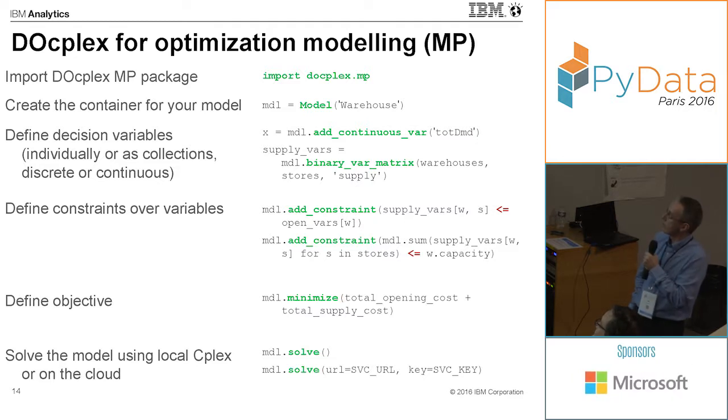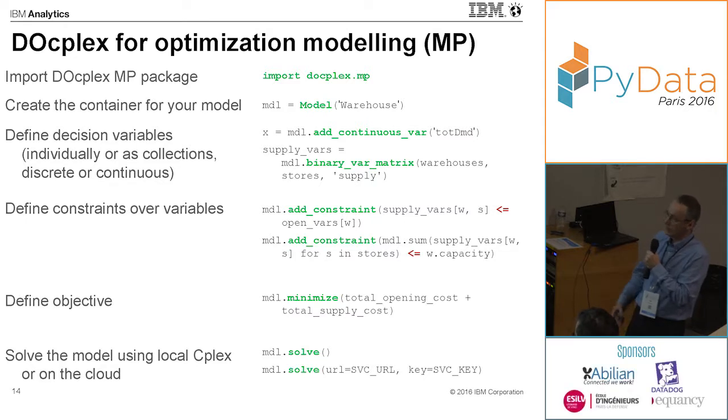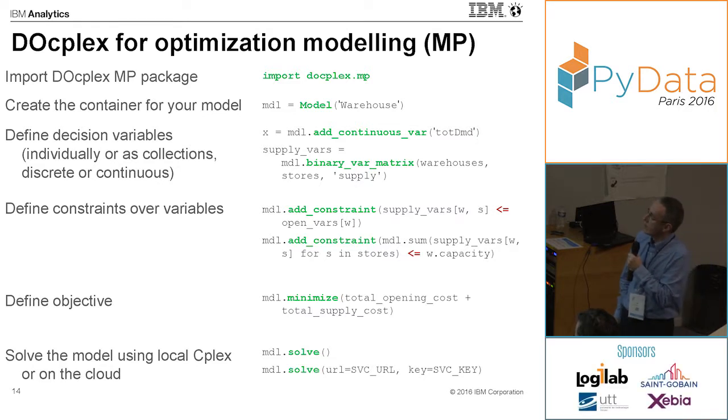What this means is that a warehouse cannot, we just sum in a warehouse over all the possible stores that it supplies, and this flow cannot exceed the actual capacity of the warehouse. So what we have is really the same kind of flavor of the dedicated modeling language for modeling the constraints.